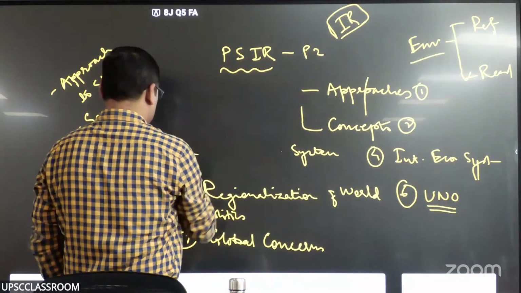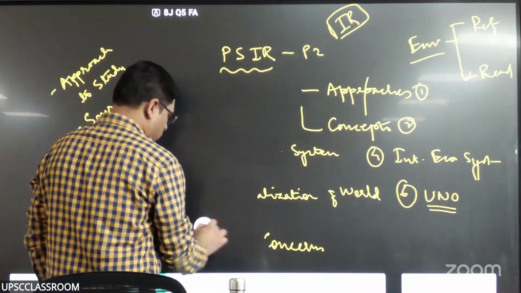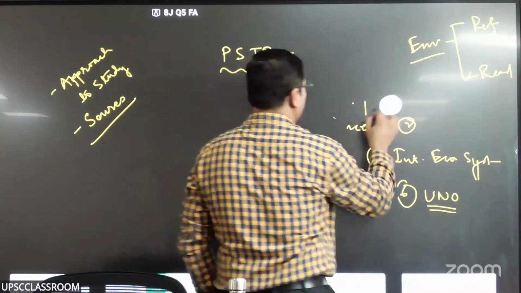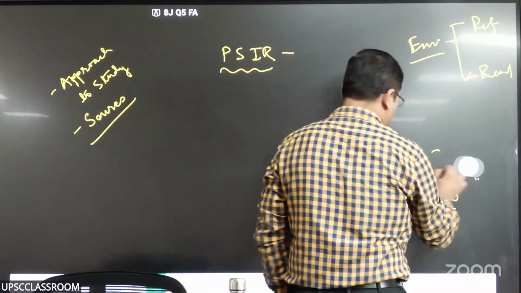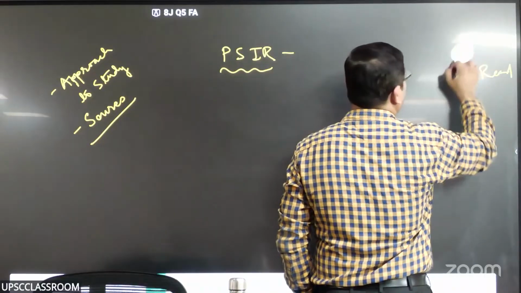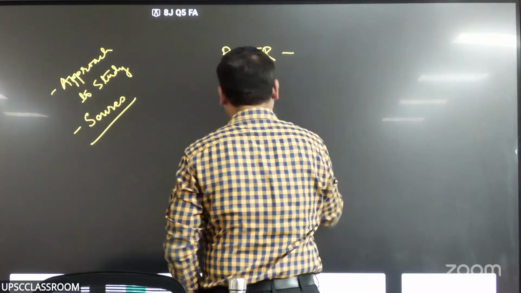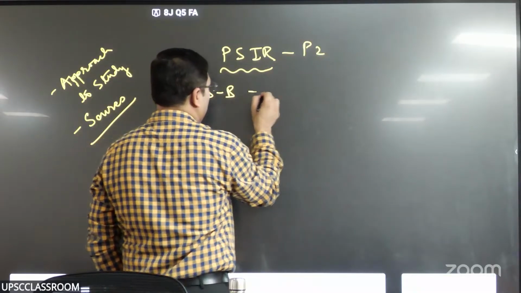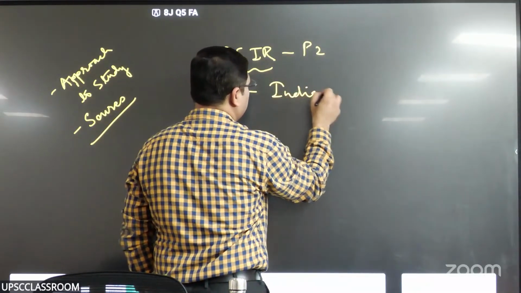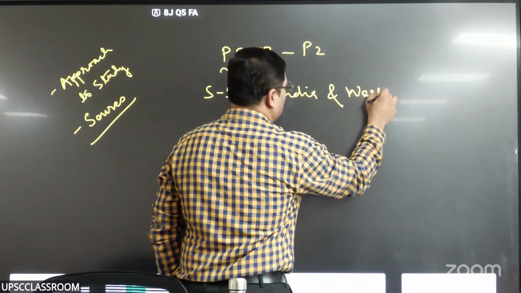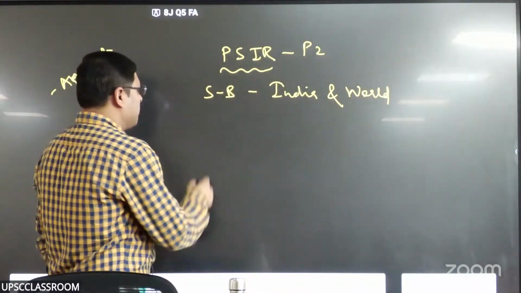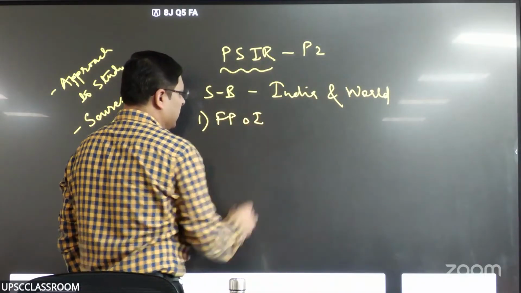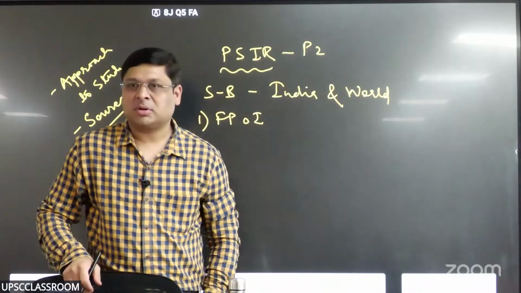So second component, right? Third, that is your section B of paper 2, right? India and world. So paper 2, section B. What is that? India and world. The first topic of syllabus is foreign policy of India. Foreign policy of India. What is written in it?